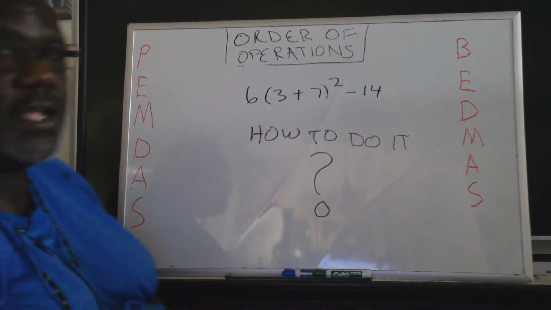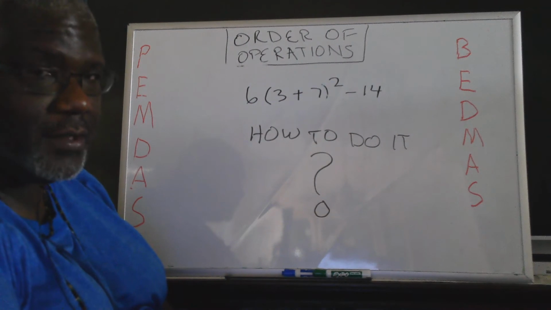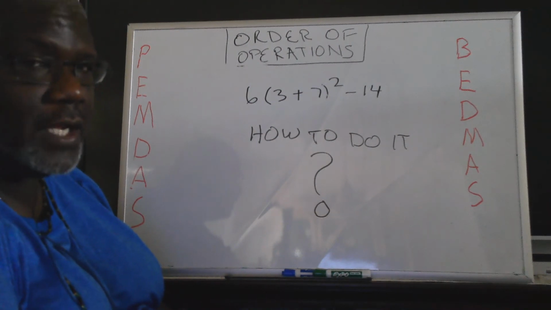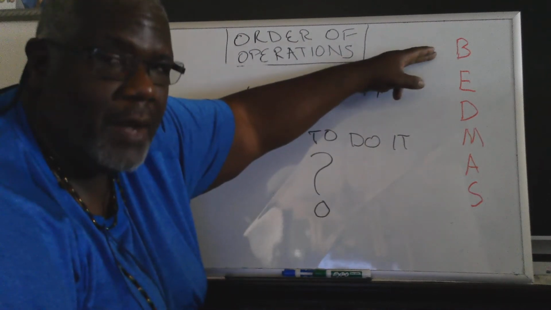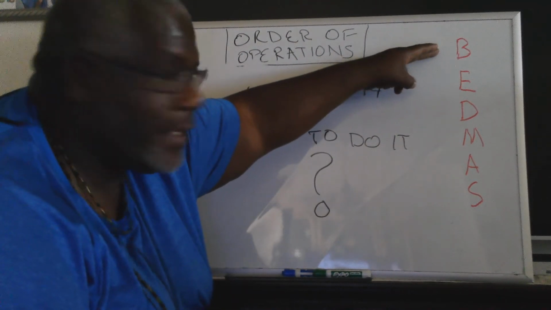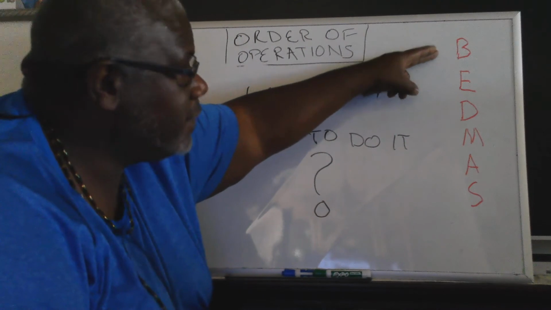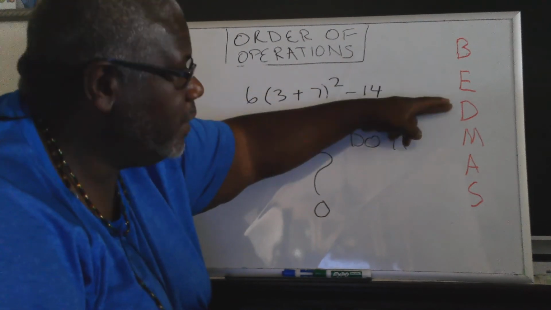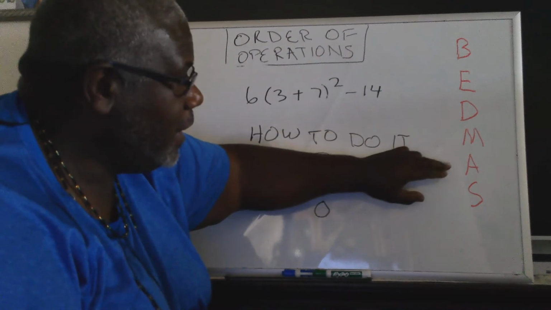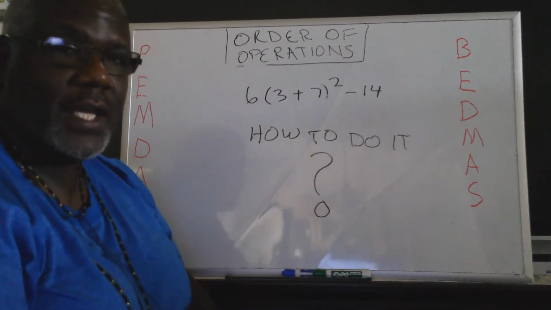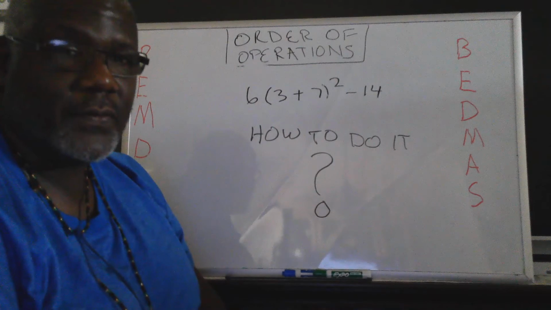Addition and subtraction, depending on the order of appearance. One does not outrank the other. It goes from left to right, whatever's first. For my foreign students: brackets, braces, and all enclosures. Exponents and roots. Division and multiplication, again, whichever comes first from left to right. Addition and subtraction, again, whatever comes first from left to right.